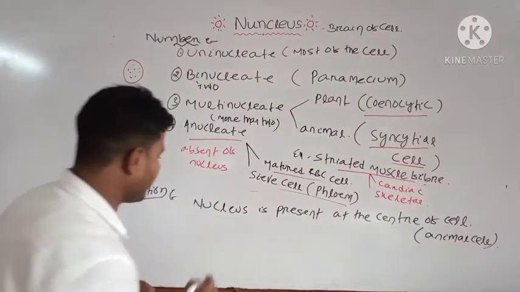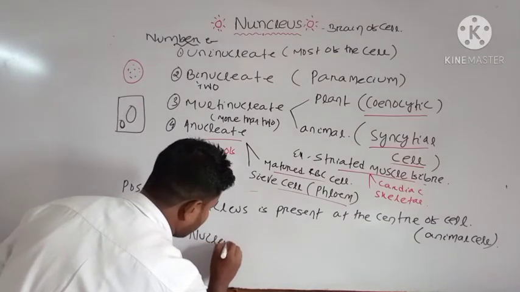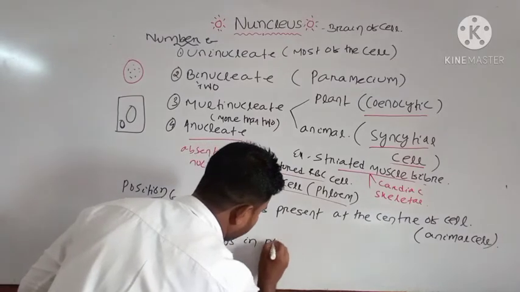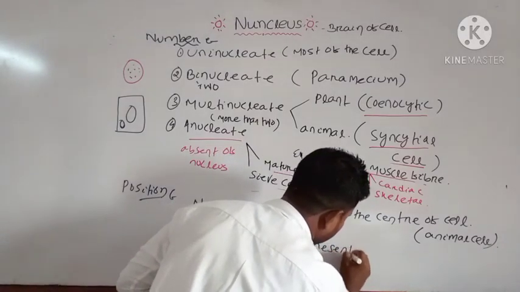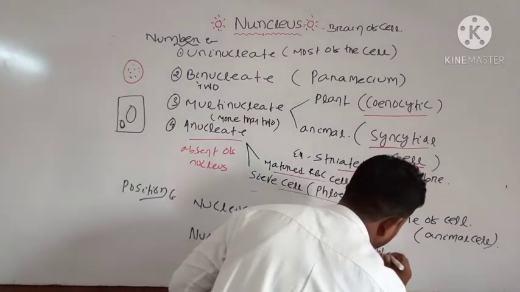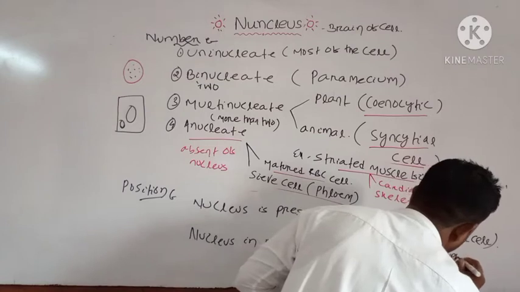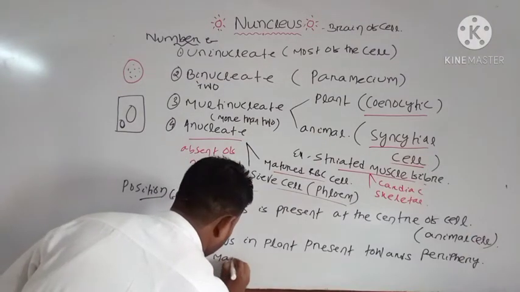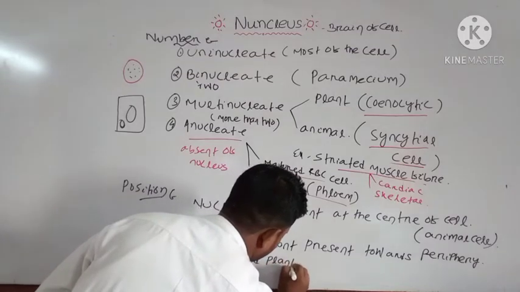You can find the nucleus in plants present towards the periphery in mature plant cells.